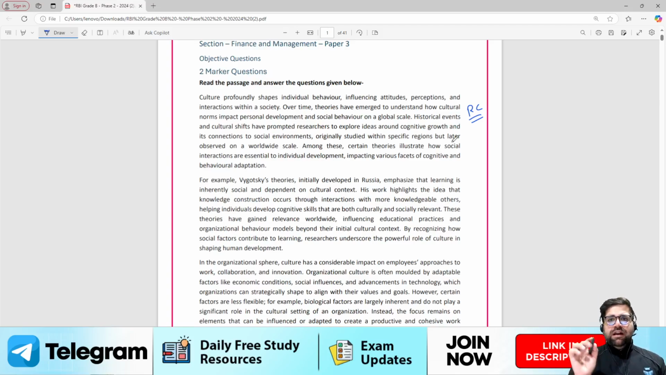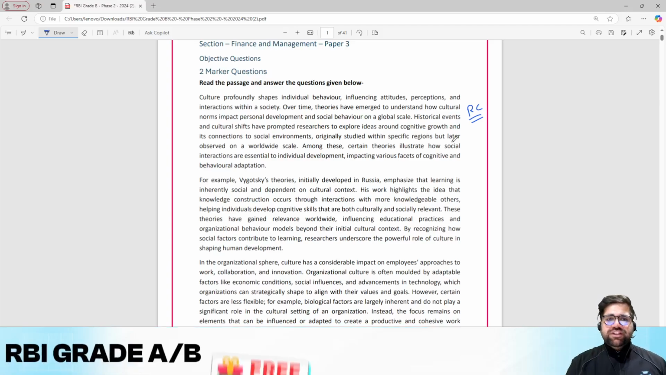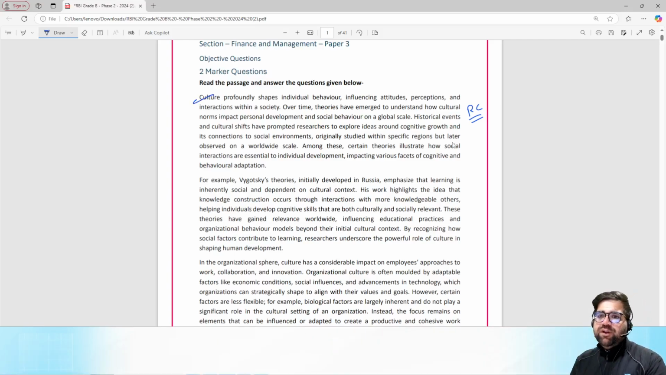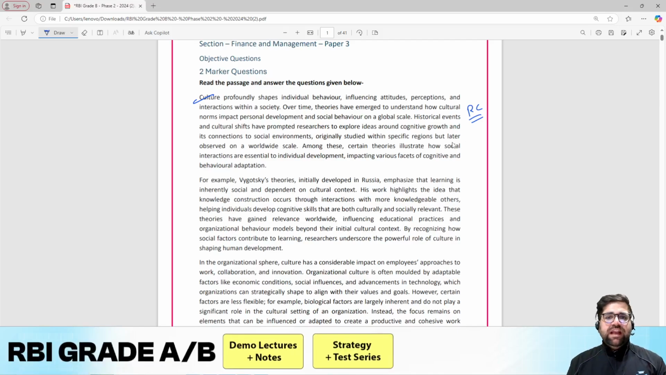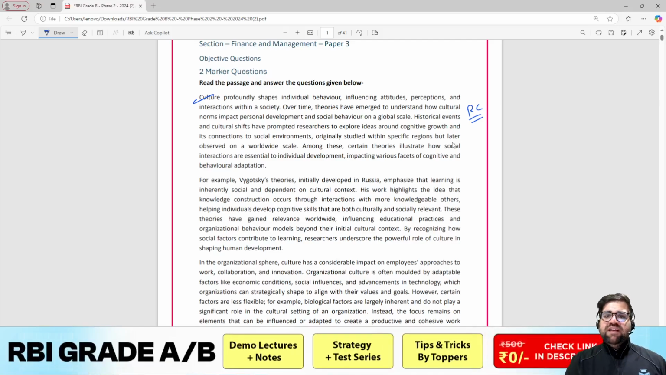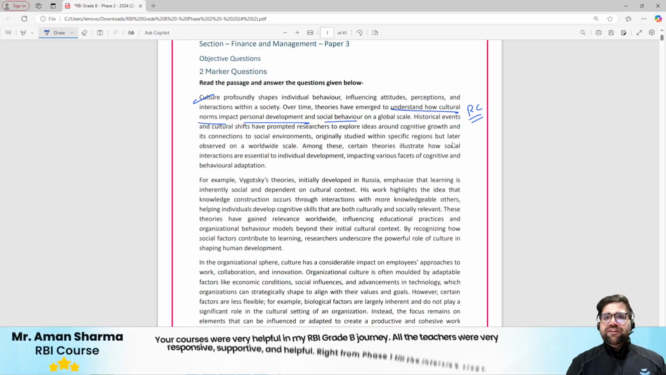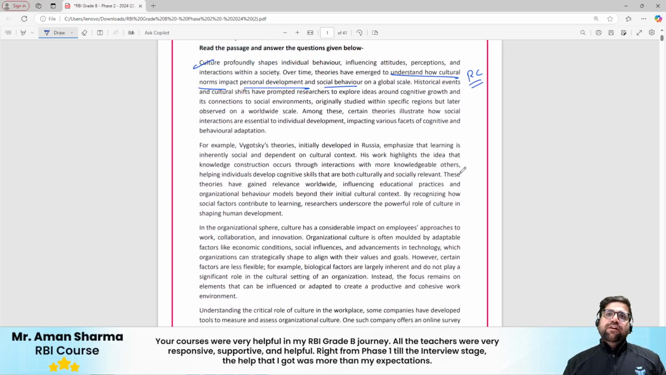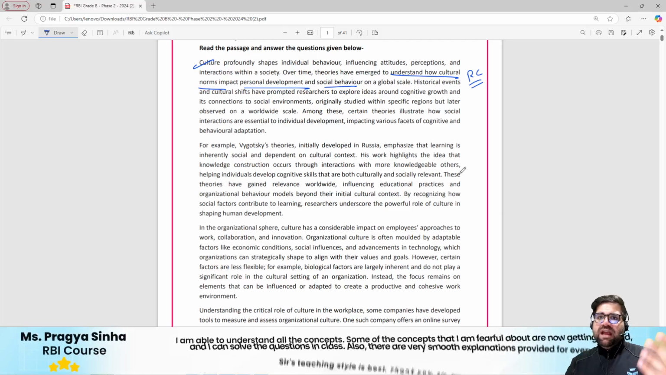Now this question tells you regarding organizational culture. Culture profoundly shapes individual behavior, influencing attitudes, perceptions, and interaction with society. Over time, theories have emerged to understand how cultural norms impact personal development and social behavior. Likewise, you have to read this entire paragraph. Now I can read it for you, but I will allow you what?